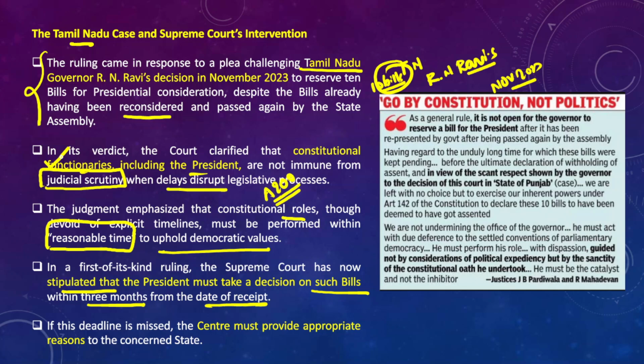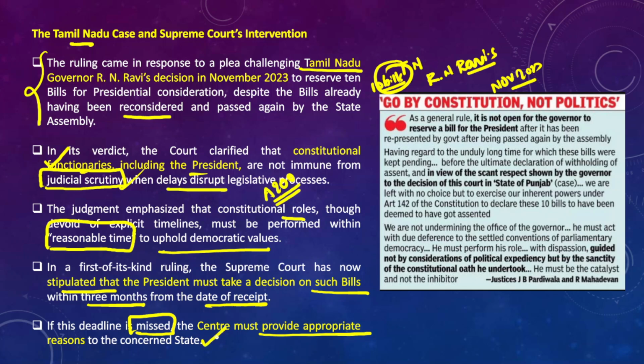So for example, if the president or governor indefinitely delays giving assent to the bills passed by the state legislative assembly, or for that matter parliament, without any proper reasons, then they must face judicial scrutiny. Therefore, if this deadline is missed, then the center must provide appropriate reasons to the concerned state government as well.